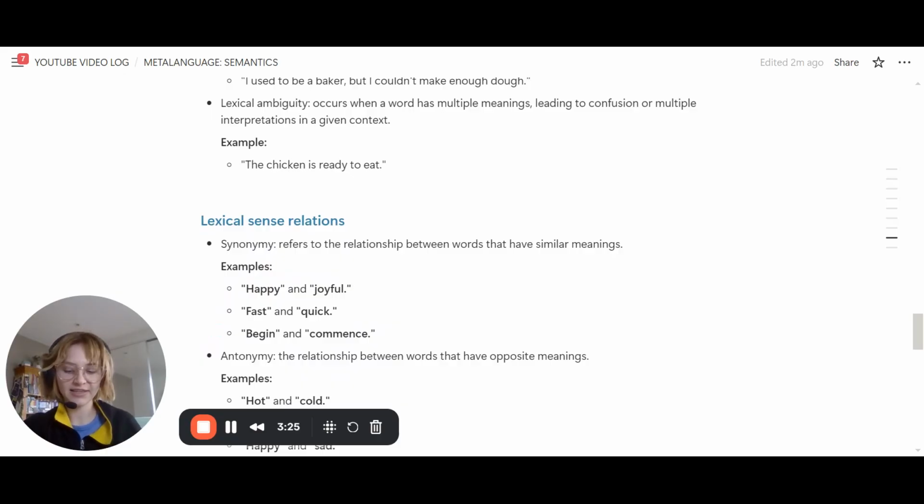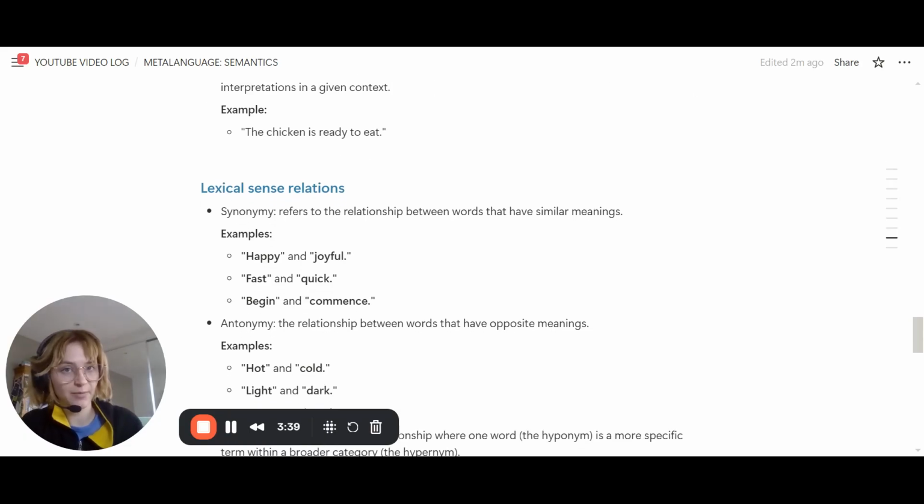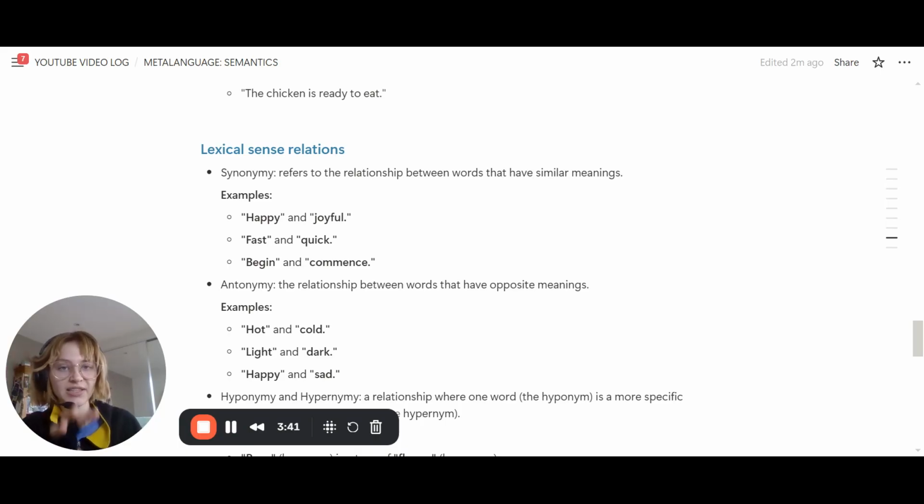Lexical sense relations. So lexical meaning of words, and then relations is the real way that I remember what these are, because it's about the relationships between words and their meaning. So, for example, synonymy, that's referring to the relationship between words that have similar meanings. So, meaning being semantics, hence why it falls under semantics in the study design. But there's multiple different lexemes, so that's why it's called lexical sense relations. So it's a bit confusing.